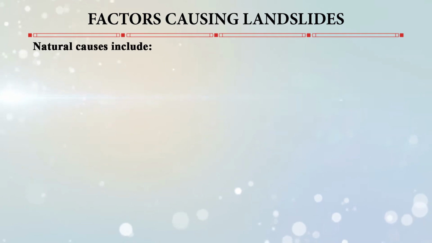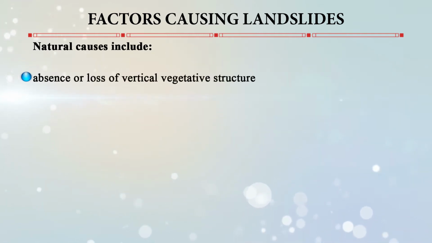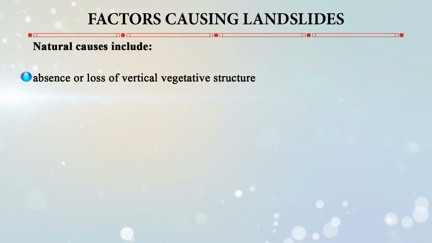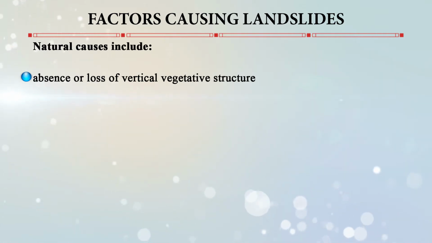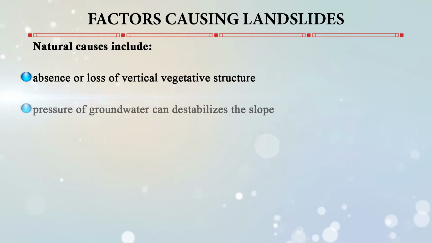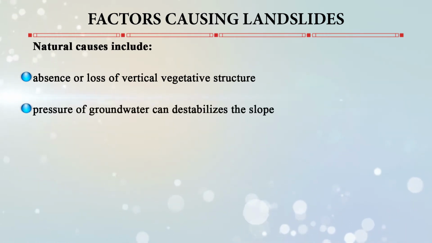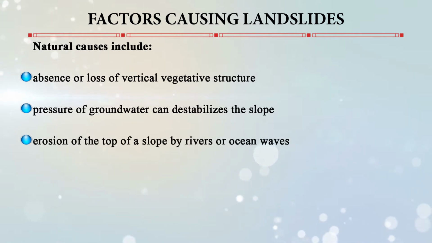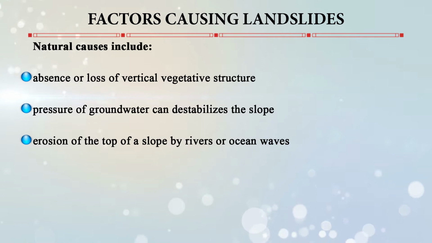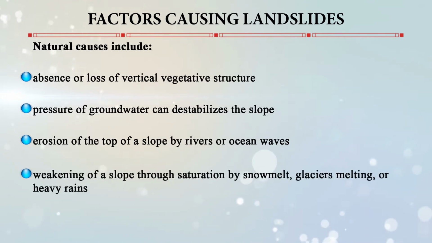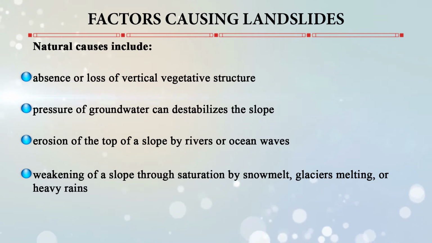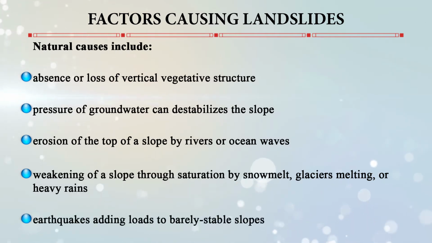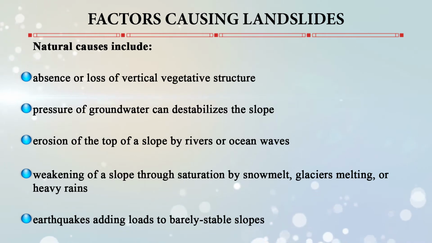Now, what are the factors causing landslides? There can be certain natural factors or certain factors caused by humans. What are the natural factors? The absence of vertical vegetative structure will loosen the soil and cause landslides. Similarly, pressure of groundwater can destabilize the slope, or erosion of the top of a slope by rivers or ocean waves can cause a landslide. Sometimes weakening of a slope can occur when there is saturation by snow melt, glacier melting or heavy rains. Earthquakes add loads to barely stable slopes.